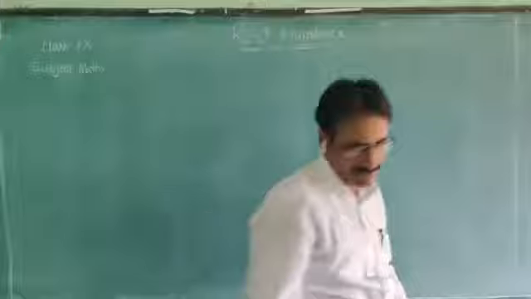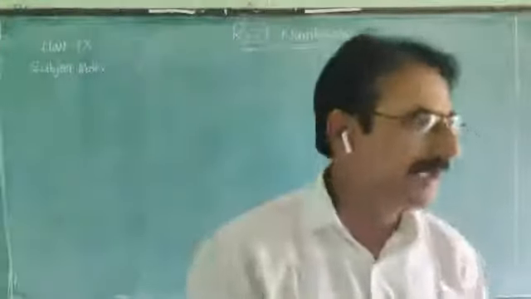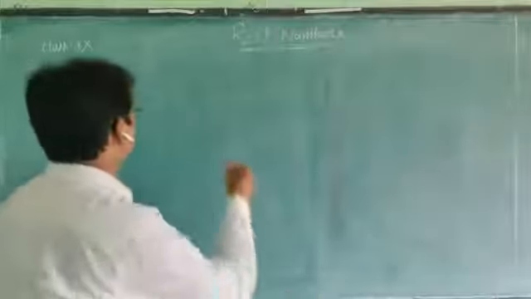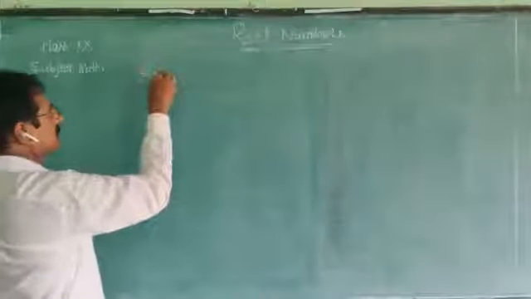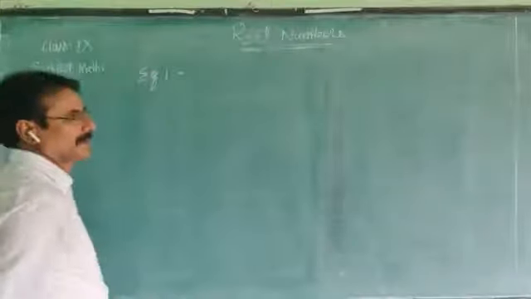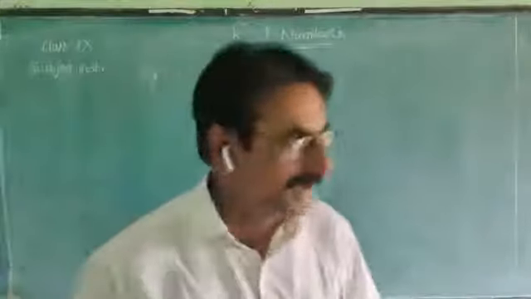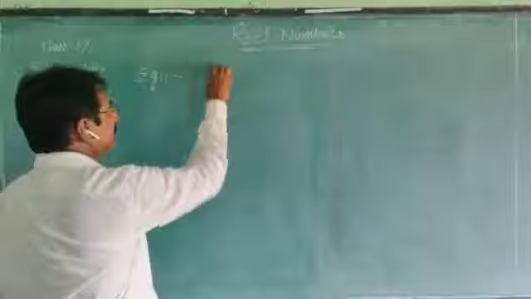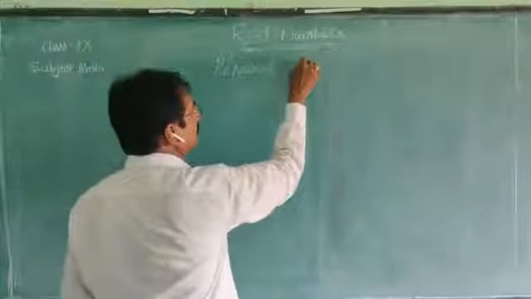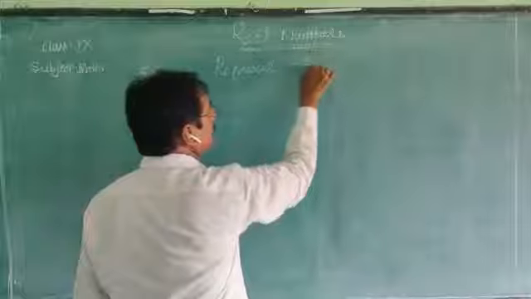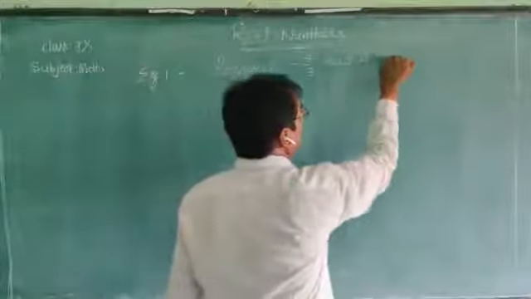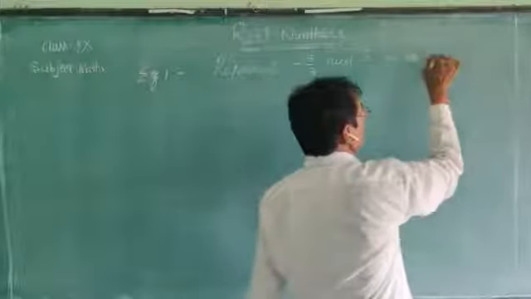Yes, now we are going to explain some examples. See example 1 in the textbook. Represent minus 5 by 3 and 5 by 3 on the number line.